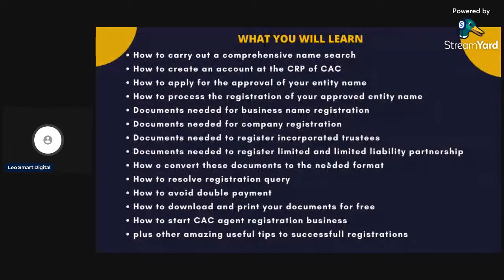What will you learn? You will learn how to carry out a comprehensive name search, how to create an account at the CRP of the CAC, how to apply for the approval of your entity name, how to process the registration of your approved entity name, documents needed for business name registration, documents needed for company registration, documents needed to register incorporated trustees, documents needed to register limited partnership and limited liability partnership, and how to convert these documents to the needed format. A lot of the formats are not what is needed, so you need to convert them to the compatible format.